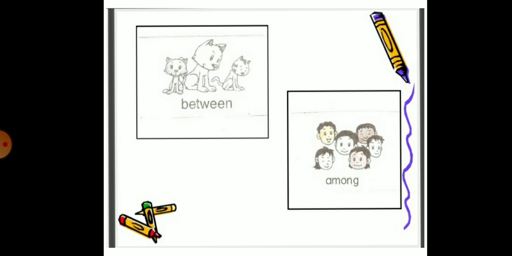In the second picture, among. Here the preposition among indicates among many things. If you ask a question, where is Raj? We can say that Raj is among many children.